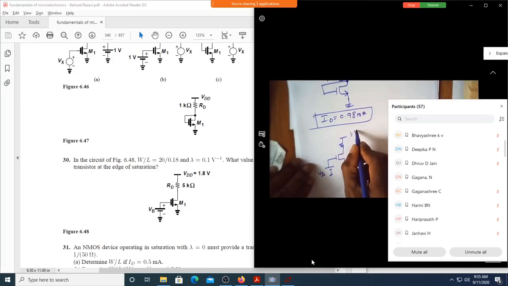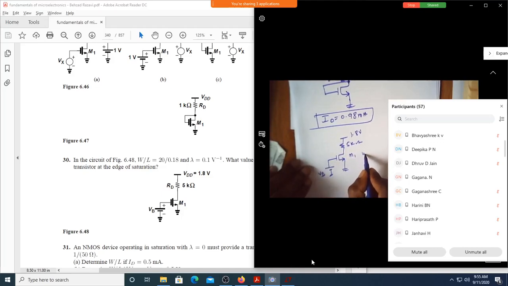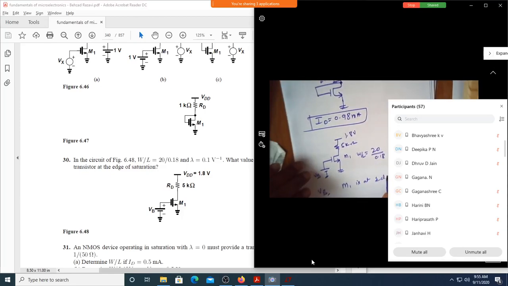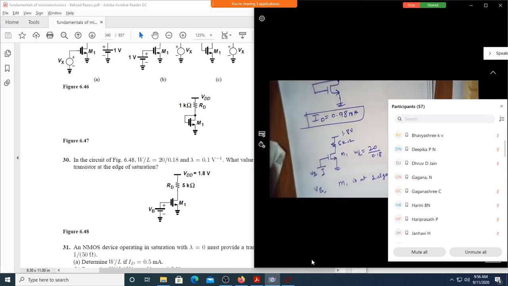It is 1.8 volt, it is 5 kilo ohm, and this is M1, and this is VB, and W by L is 20 divided by 0.18. You're asked to find the value of VB. The condition is M1 is at the edge of saturation. Correct? Yes. Okay.